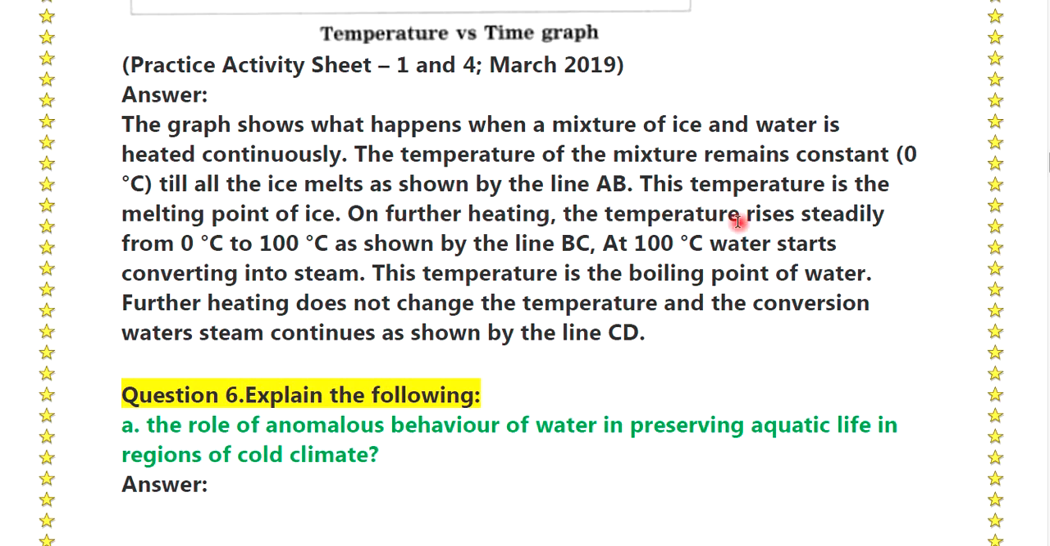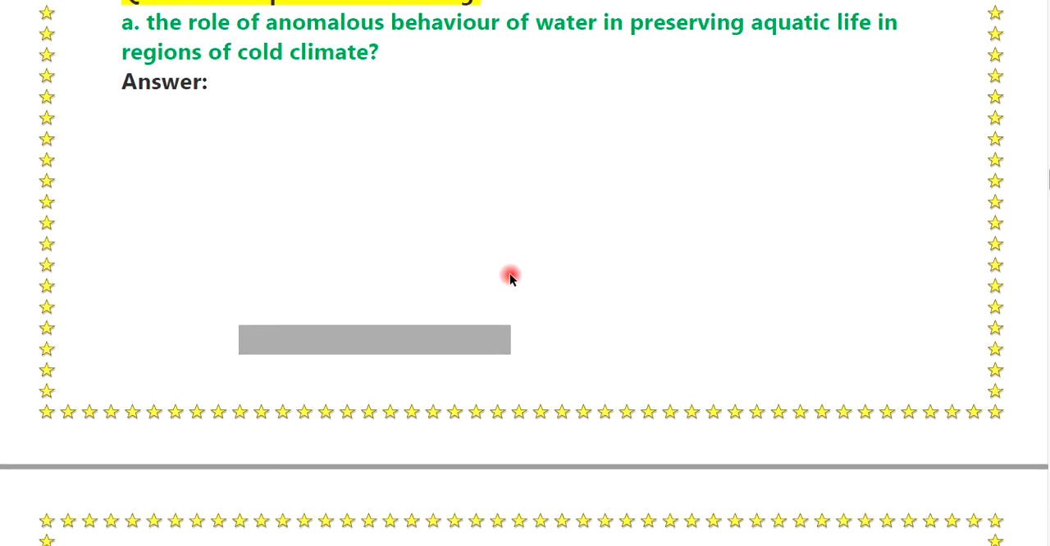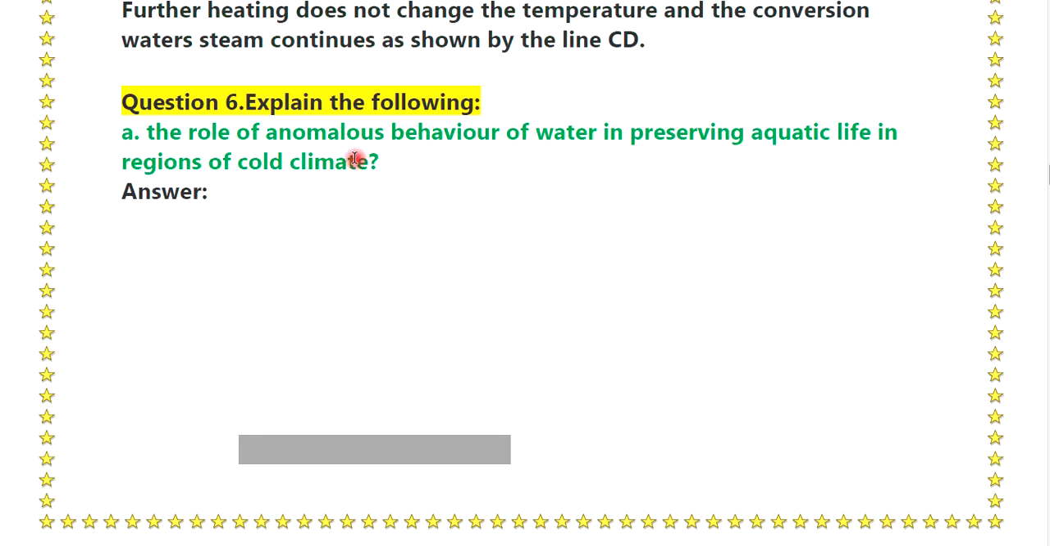On further heating, the temperature rises steadily from 0 degree Celsius to 100 degree Celsius, as shown by the line BC. At 100 degree Celsius, water starts converting into steam. This temperature is the boiling temperature of water. Further heating does not change the temperature and the conversion of water to steam continues, as shown by the line CD. Question number 6. Explain the following.